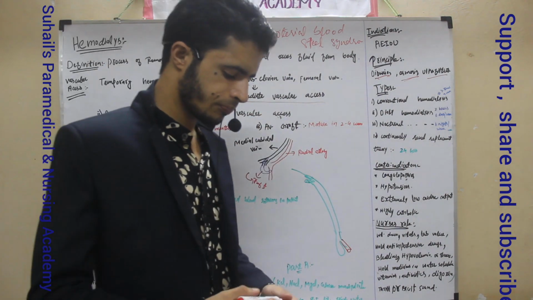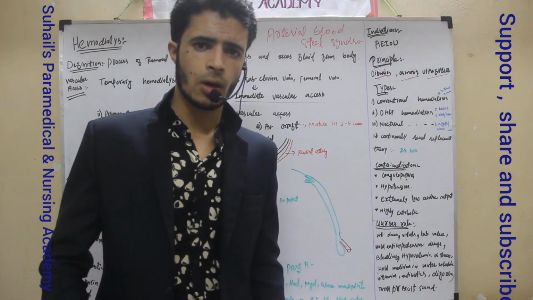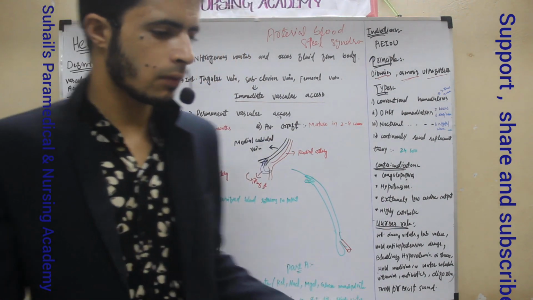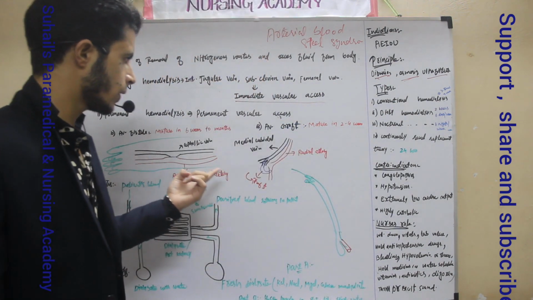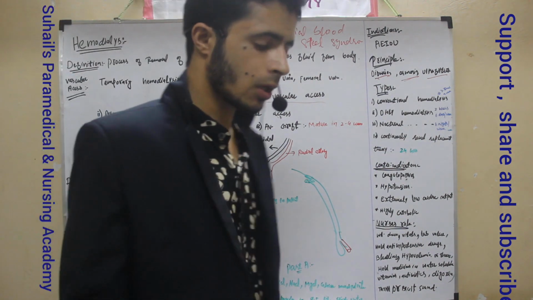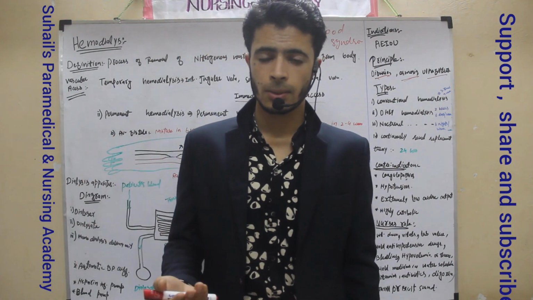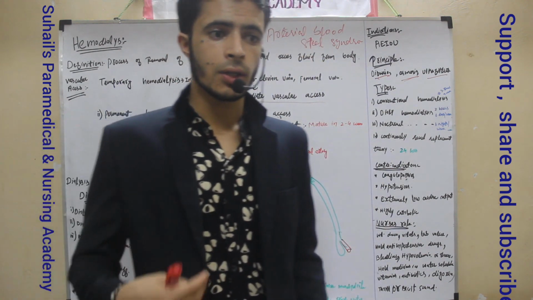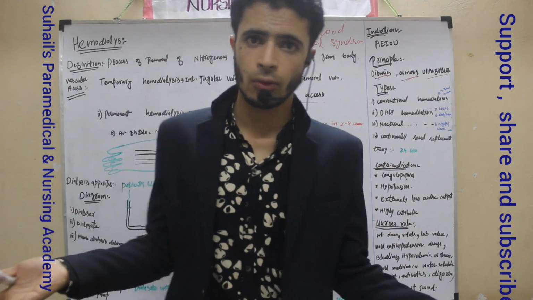And I told you what the complications will be. There will be arterial steal syndrome. In this condition, blood will not reach the extremity where we are using the AV fistula. As well, there is a chance of infection in case of AV graft and AV fistula. Other than infection, there are chances of blood coagulation. There are also chances of bleeding in the patient. And remember, there are chances of hypersensitivity or hypovolemic shock. So these are all the complications that may occur in hemodialysis.